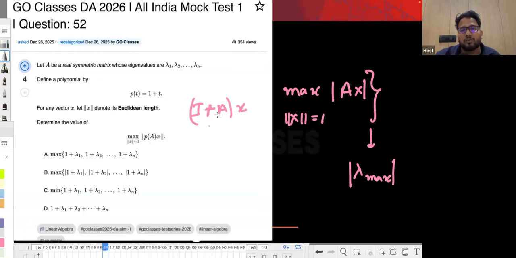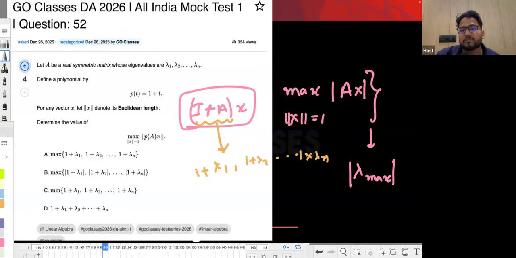So if you want to find out the maximum value of I plus A into x, then you can say it will be the same as saying whatever is the maximum eigenvalue of I plus A. So if A has the eigenvalues lambda 1 to lambda n, then I plus A will have the eigenvalues 1 plus lambda 1, 1 plus lambda 2, similarly 1 plus lambda n, right? These will be the eigenvalues of I plus A.